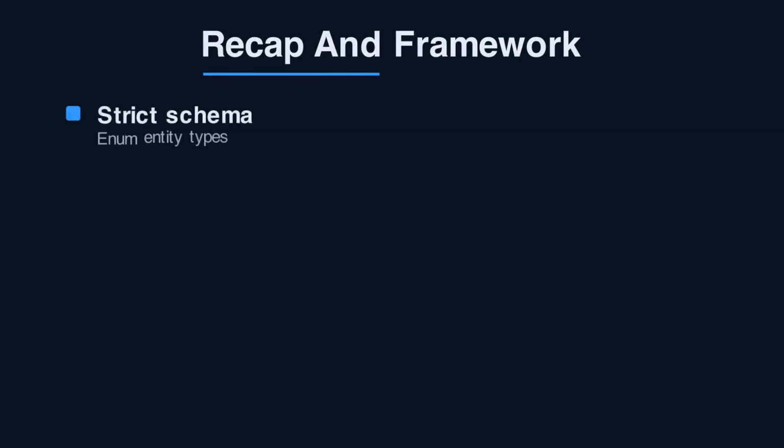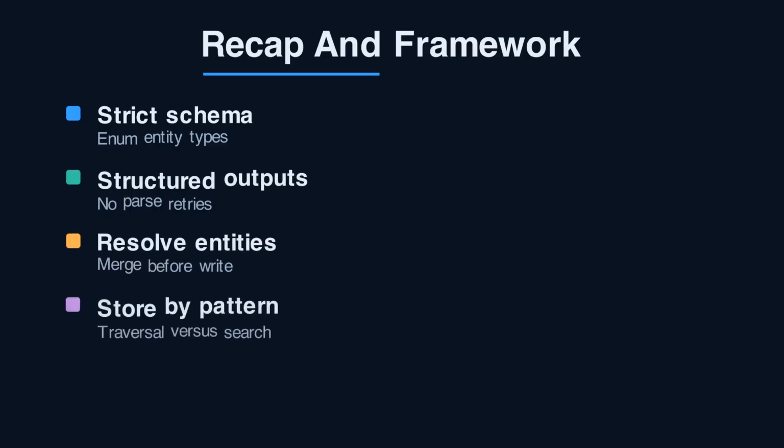Recap the decision framework. Define a strict Pydantic contract with enum types. Use structured outputs, not prompt parsing. Always run an entity resolution pass before writing. Pick the store by query pattern, not popularity. Pricing and API versions shift, so check the current Azure docs. Try it on one document set this week.